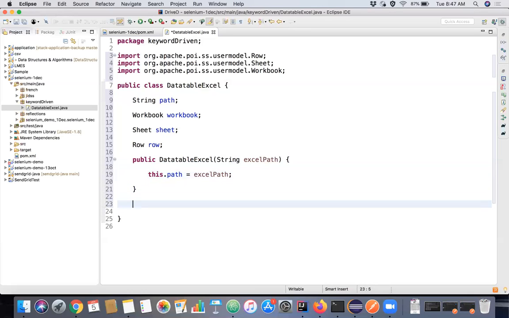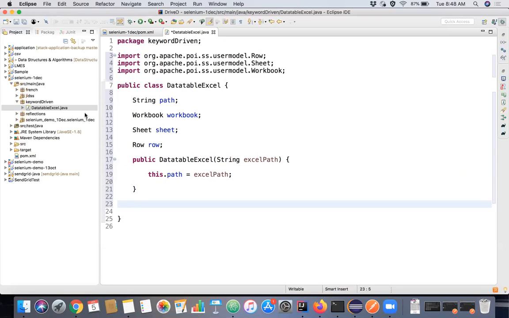Now, be it anything, be it connecting to a database or reading an external resource like this Excel sheet, you need to create a connection to the particular database or Excel sheet, right? So I don't want this code to be in a very linear structure. I just want to create this connection in a separate method itself. What I mean by create connection is just reading the file and assigning these variables.